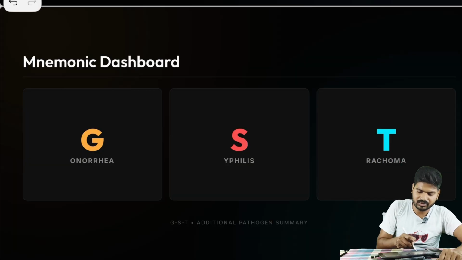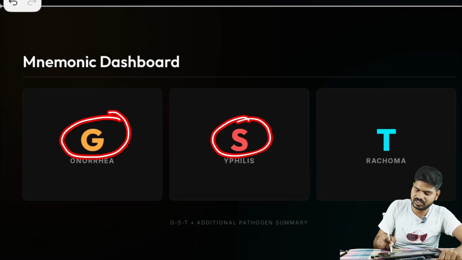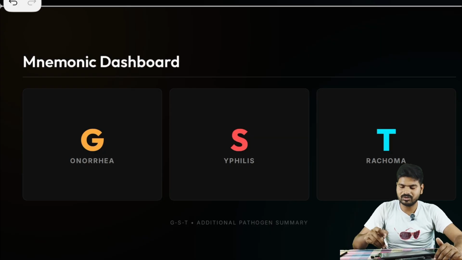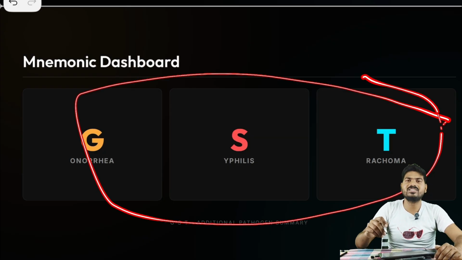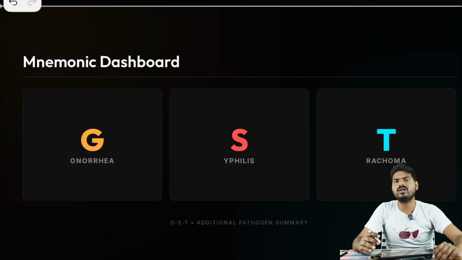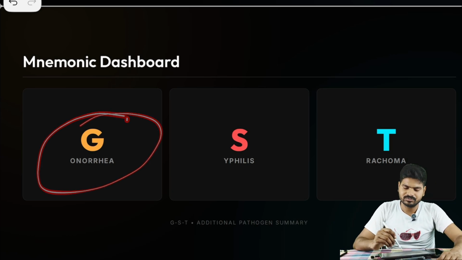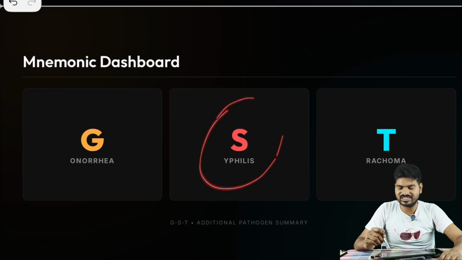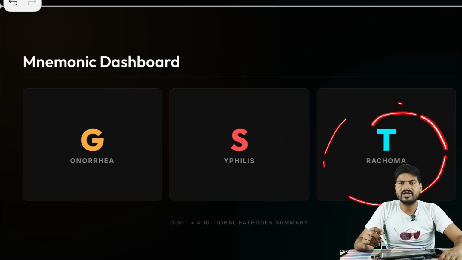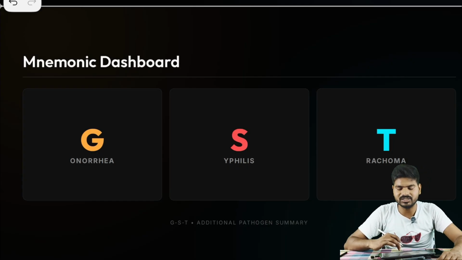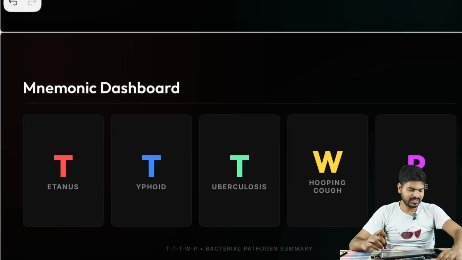Now, second part of bacterial disease is GST. The name itself suggests GST. I don't need to create any mnemonics for this, because this itself is such a huge mnemonic for all Indians that we will never forget them. G for gonorrhea. S syphilis. T stands for trachoma.